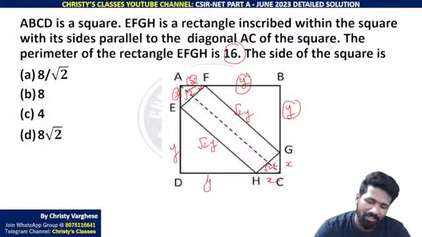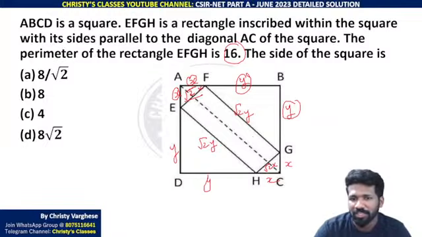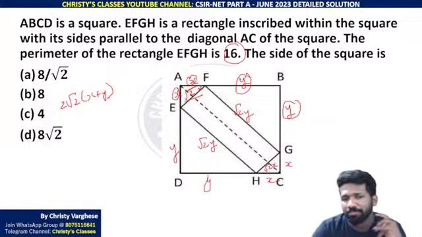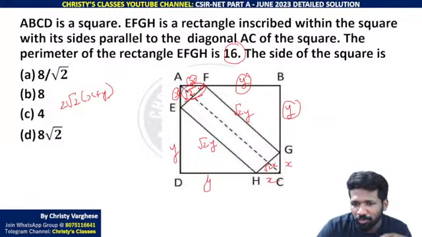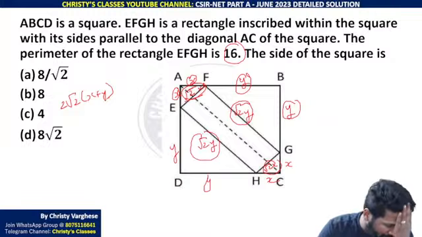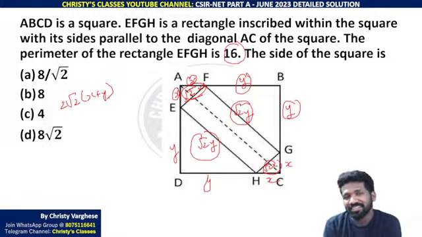What is the perimeter? Sum of all sides of the rectangle. So root 2x, root 2x, root 2y, root 2y added should give 16. That is 2 root 2 times x plus y. I am writing it in one single step because root 2x plus root 2x is 2 root 2x, and root 2y plus root 2y is 2 root 2y. 1 apple plus 1 apple is 2 apples. Some people are getting confused about that also.